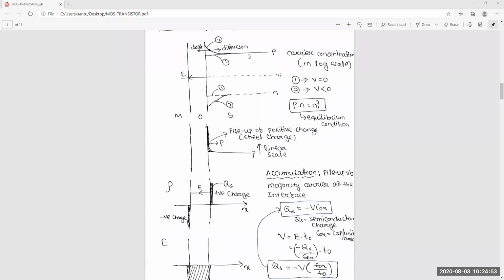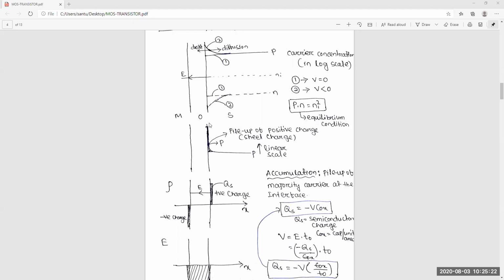Means most of the holes will be attracted and will stay here, because they will not go through this insulator. It will create a channel, I guess. We can't say channel, but just think about a sheet charge. Though it's a negative voltage, it will attract the holes and they will deposit here, so it will create a sheet charge. Very qualitative analysis. Got the point or not?